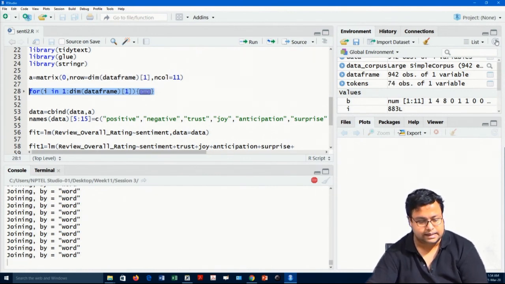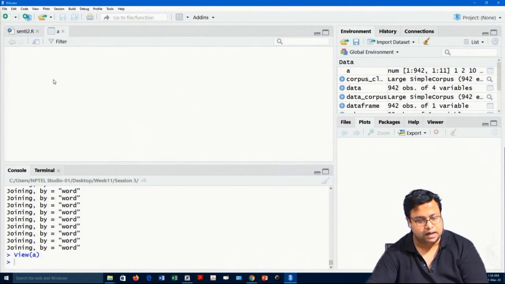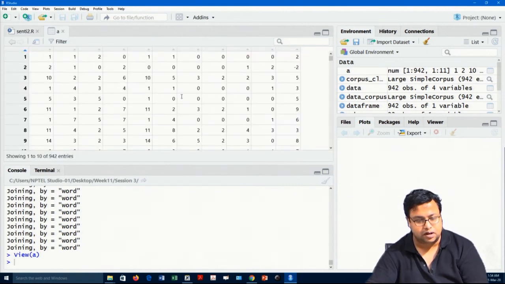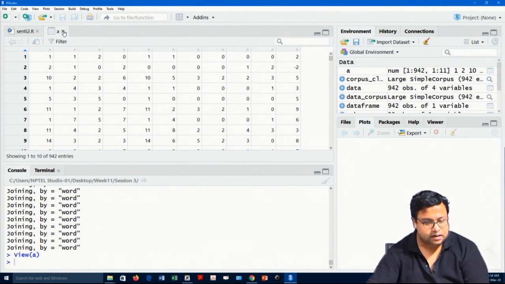So, let us see. Now, I will bind this A, which is these values where there are sentiments and emotions all populated here.